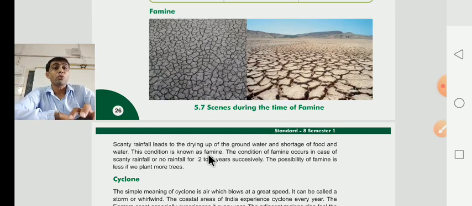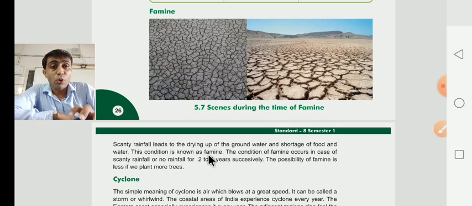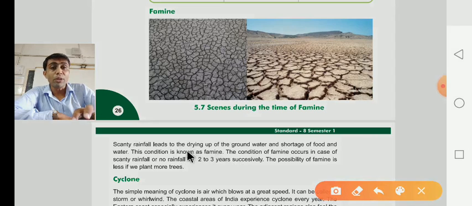What is the condition of famine? Whenever there is a shortage of food and water. The condition of famine occurs in case of scanty rainfall. Scanty means shortage of rainfall or no rainfall for 2 to 3 years successively. For how many years? For 2 to 3 years successively.